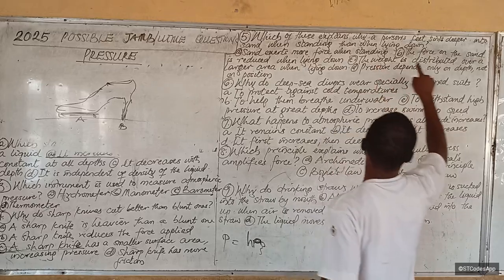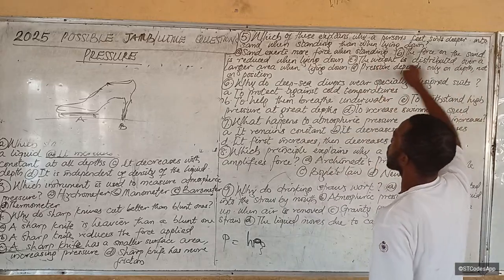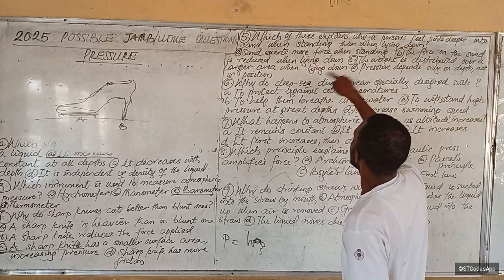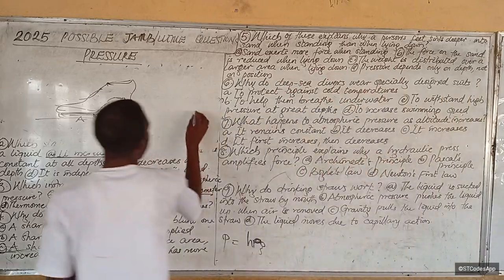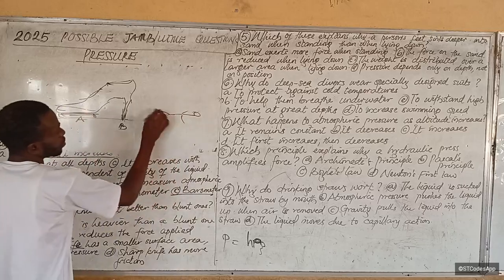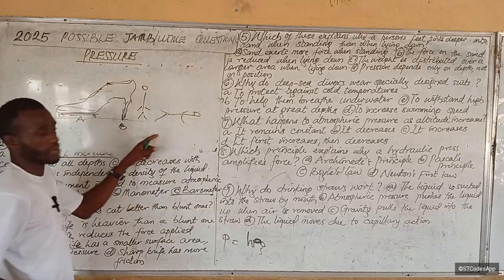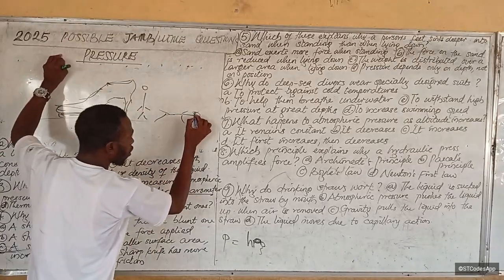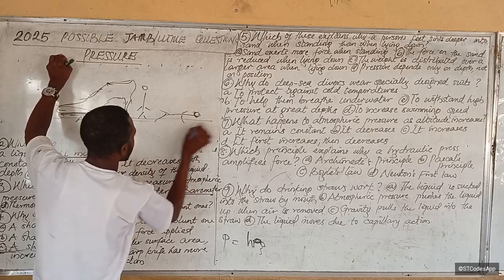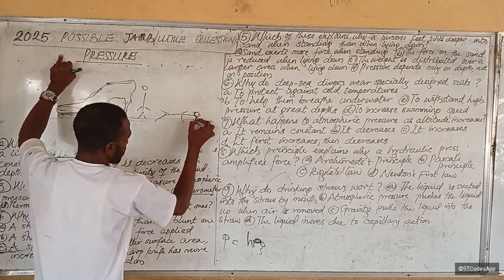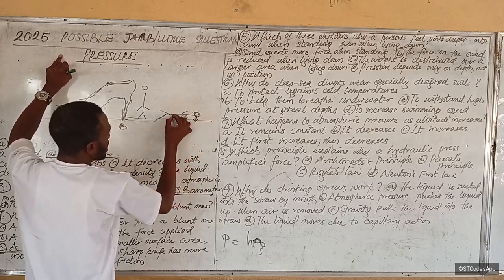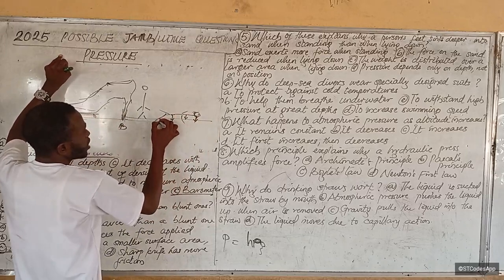The next one, the weight is distributed over a larger area when lying down, yes. See a person lying down and see a person standing. I'm using stick images. The weight of this head will be felt by the ground here, the weight of this chest here, the weight of this butt part here, the weight of this leg here.